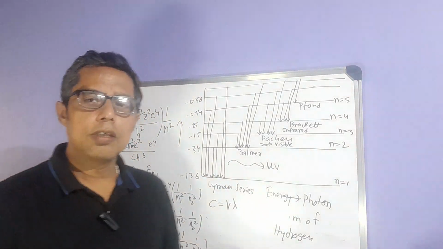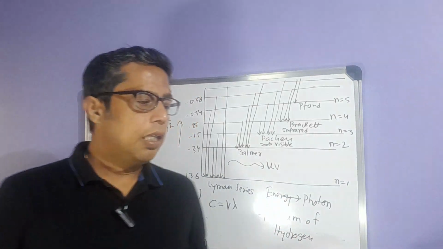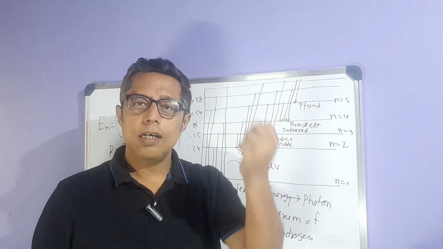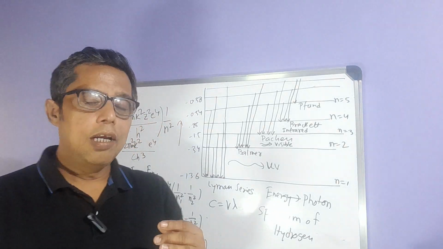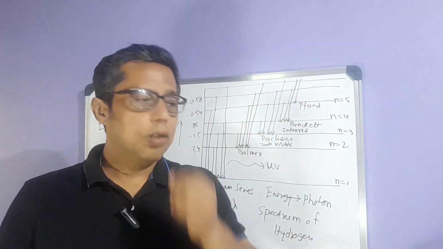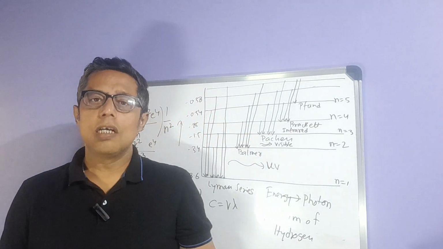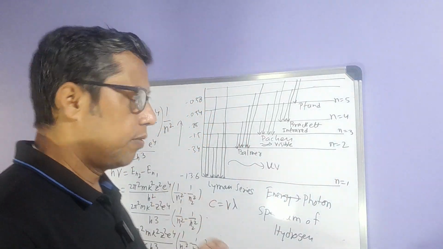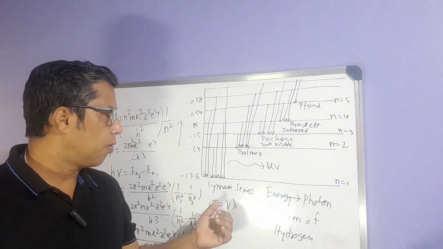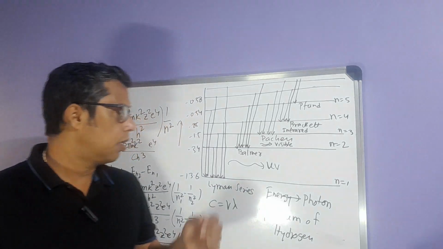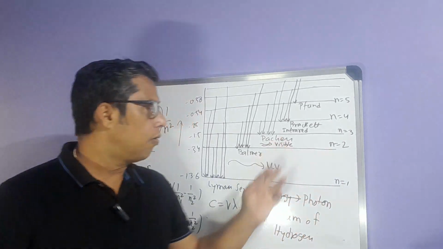The spectrum of hydrogen, the spectral series, comes from the atom, when electrons jump from a higher energy state to a lower energy state. Electrons can jump from higher to lower, and also from lower to higher energy. When electrons jump from higher to lower energy states, they release energy as photons. Bohr observed that different series come out: the Lyman series, Balmer series, Paschen series, Brackett series, and Pfund series. He explained all 5 series.